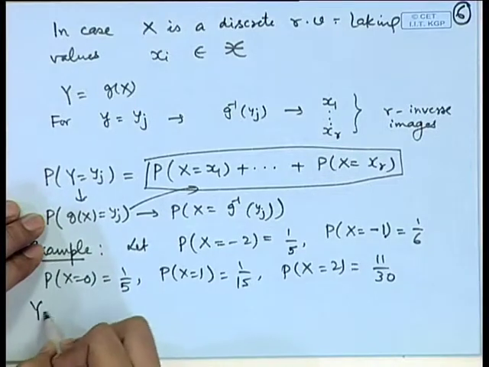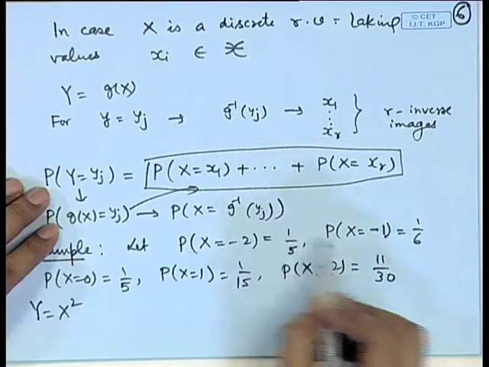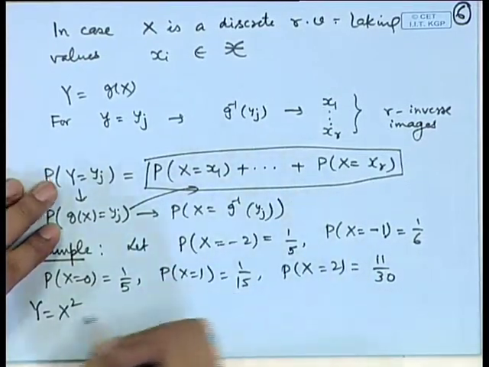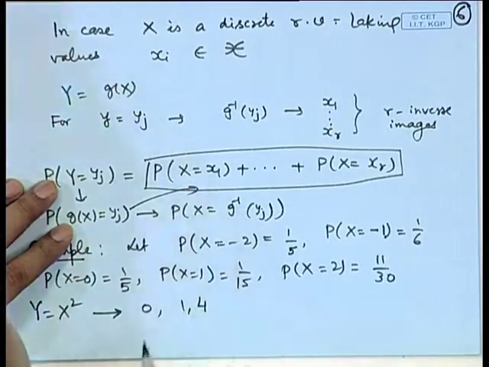Let us consider Y = X squared. Now, here X takes values minus 2, minus 1, 0, 1 and 2. So, this Y will take values 0, 1 and 4.